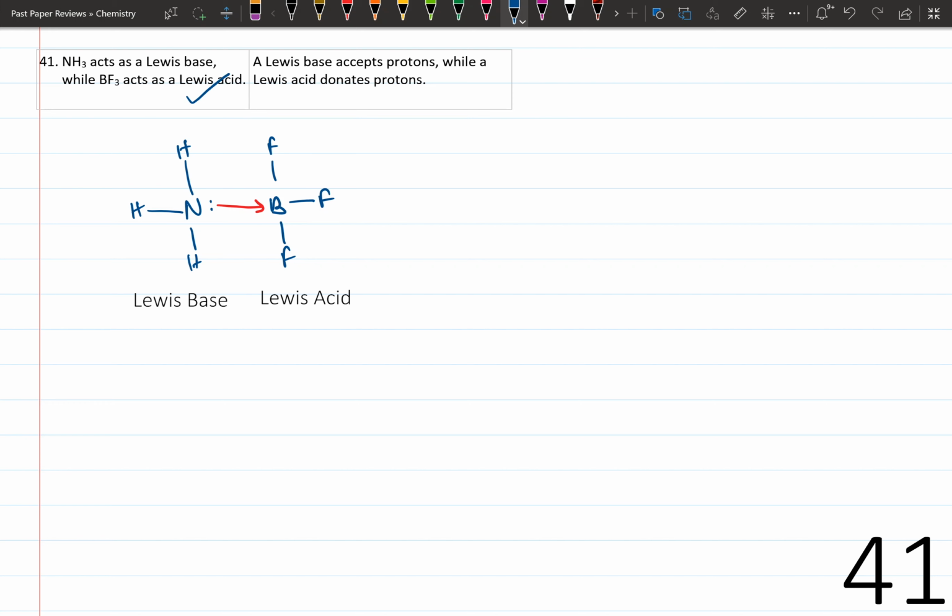Therefore, this statement is true. Statement 2. Acceptance and donation of protons are the basis of Lowry-Bronsted acids and bases. Therefore, this statement is false. The answer is 3.